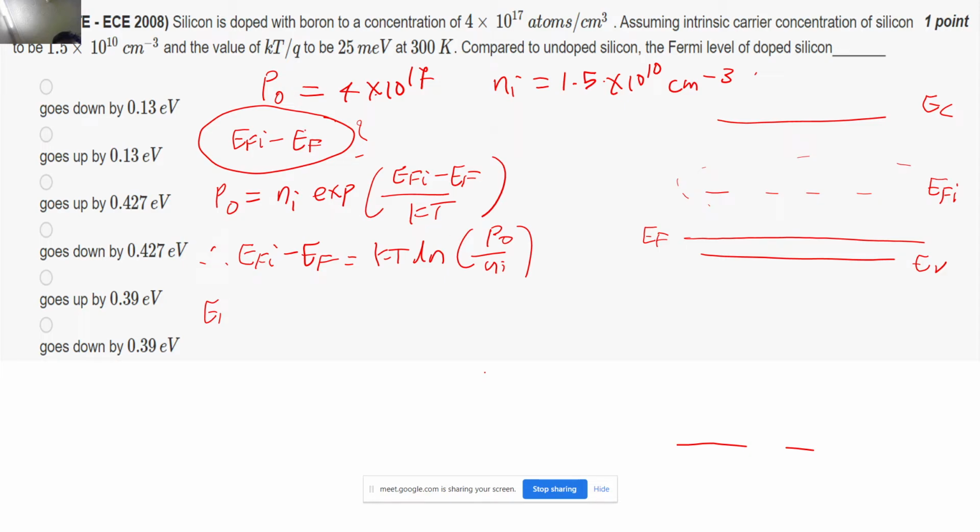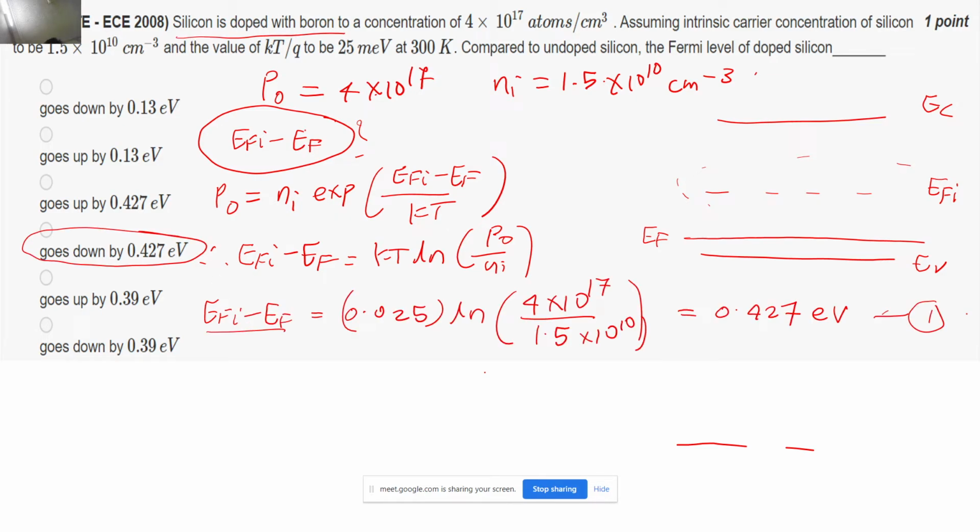This equation says EFi is above EF, and that can only happen in a p-type semiconductor, and it has been given that the silicon is doped with boron, so it is a p-type semiconductor. So EF is now below EFi by 0.427, so it goes down by 0.427, correct? So this is the correct answer.